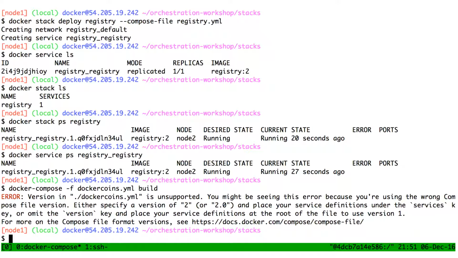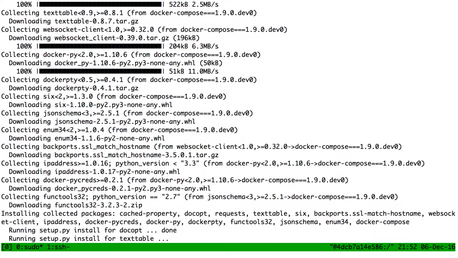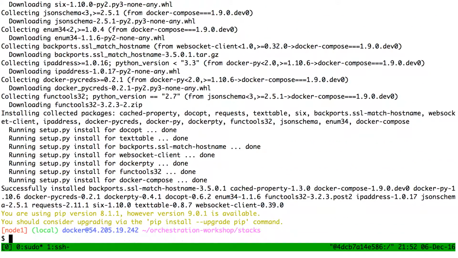Bad news, it's telling me version not supported. So the current version of Compose 1.9 doesn't support Compose file v3. That's annoying. It's going to be supported soon, and in the meanwhile, if we get the master version of Compose, we'll have everything we need. So it's sudo pip install git+git://github.com/docker/compose. Right, so let's get this development version of Compose.